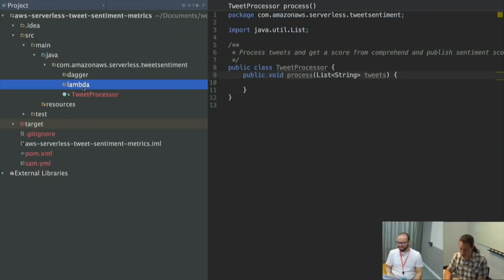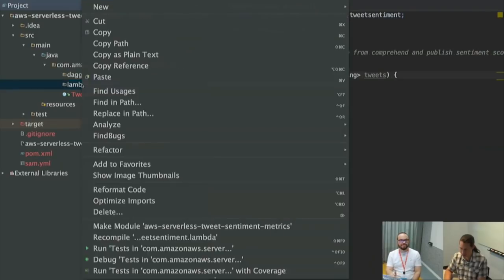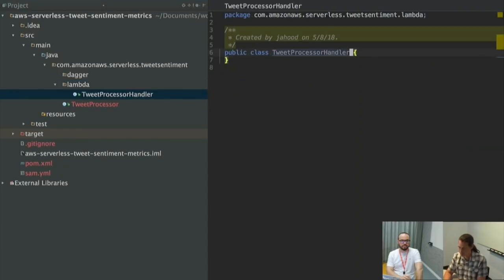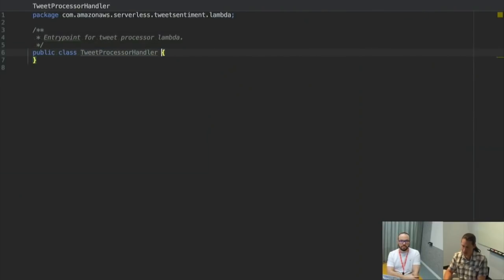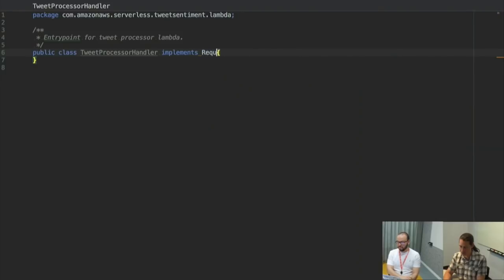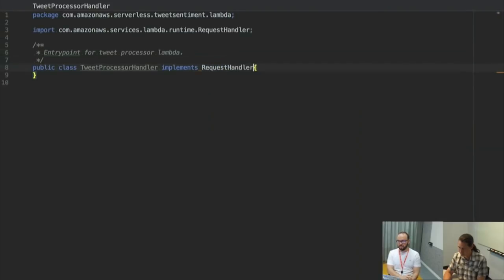So for Lambda, I will create a tweet processor handler. This will be the entry point for the tweet processor Lambda. In order to do this, there's a helper interface provided by that Java core, and it's called RequestHandler.